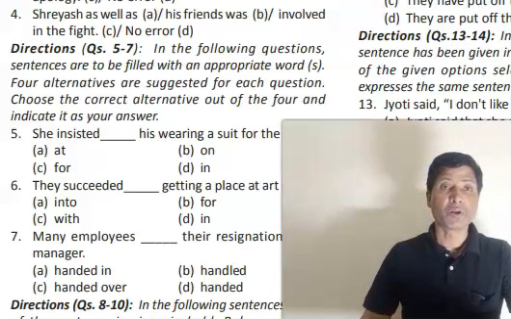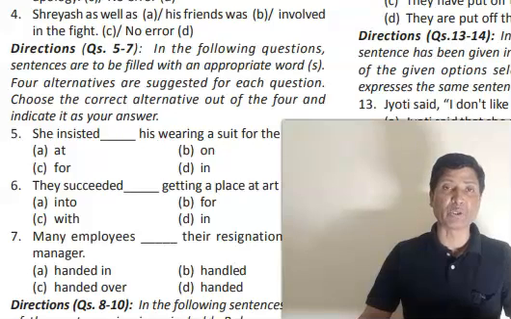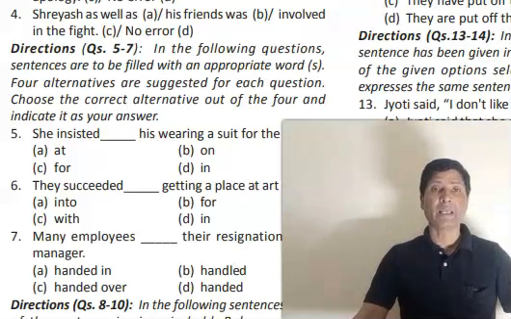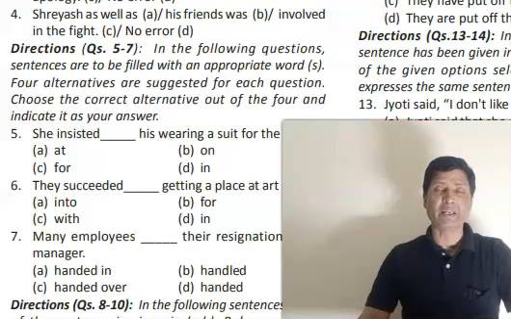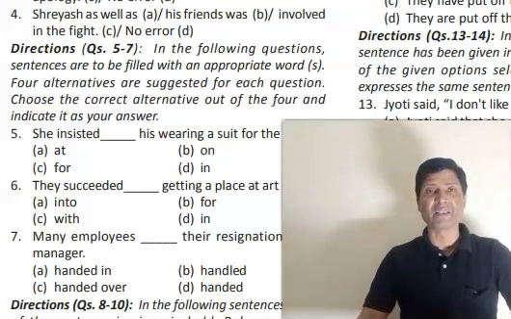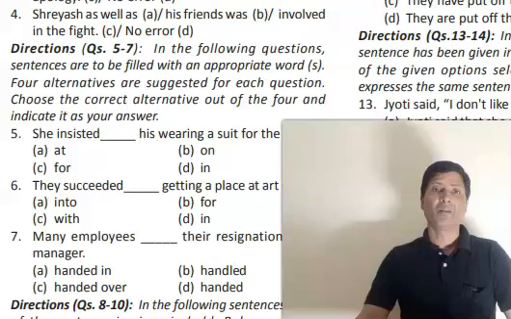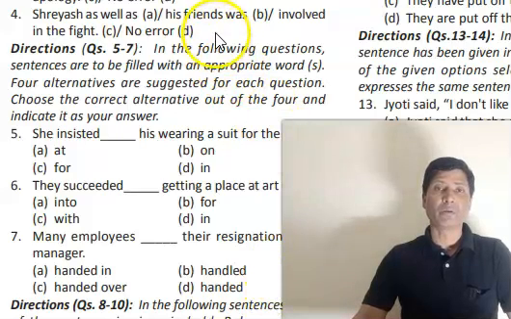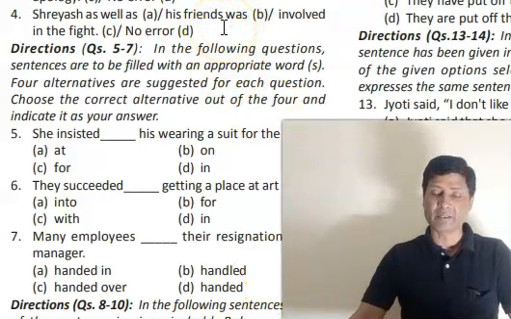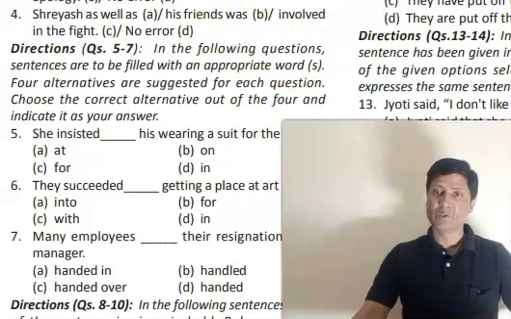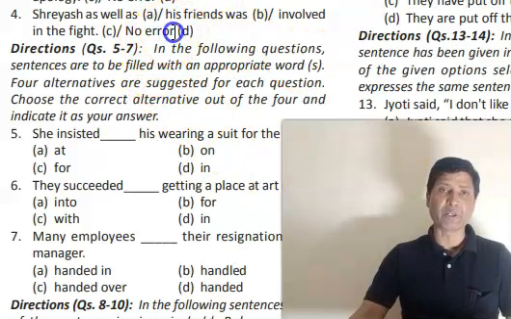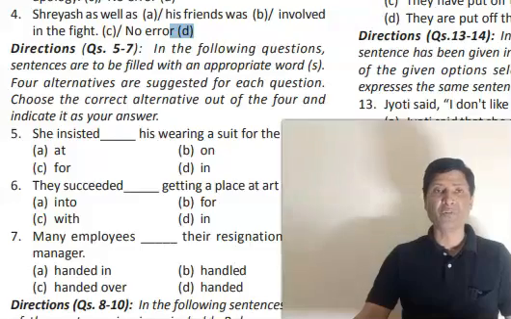Shreyas as well as his friends was involved in the fight. Do you think there is any problem in the sentence? If there is any, what is that? So far as this sentence is concerned, it doesn't contain any error. So there is no error. That means part D will be your right answer. Let's move on to question number 5.